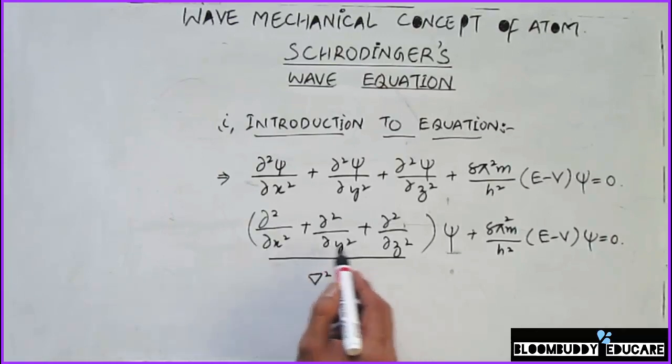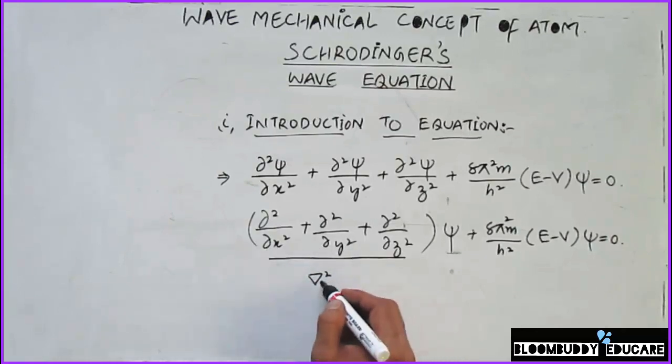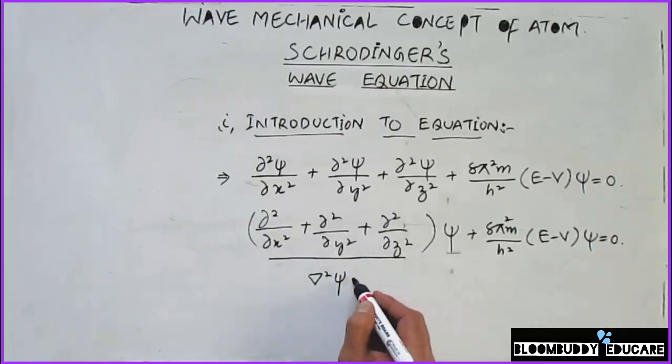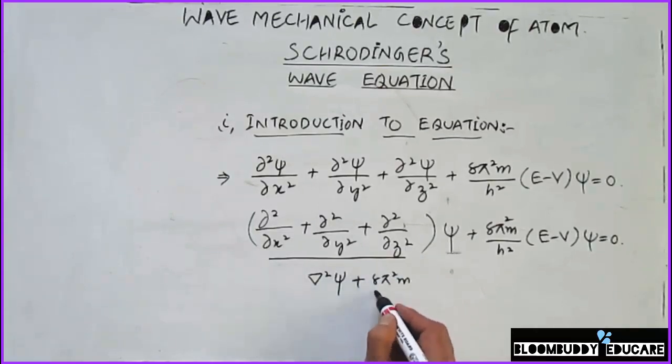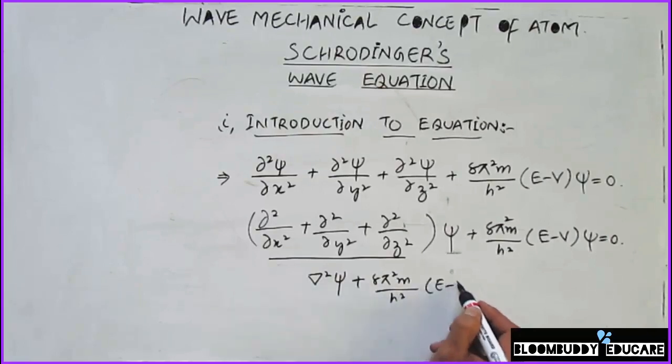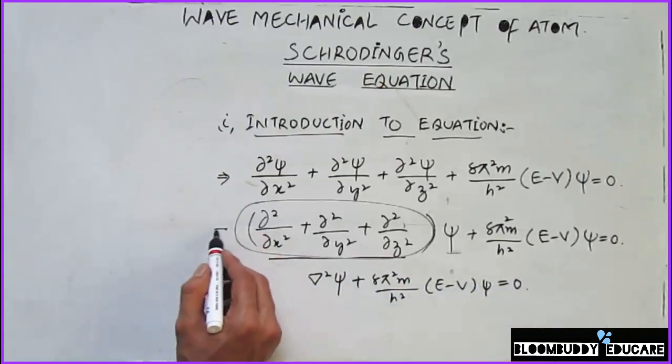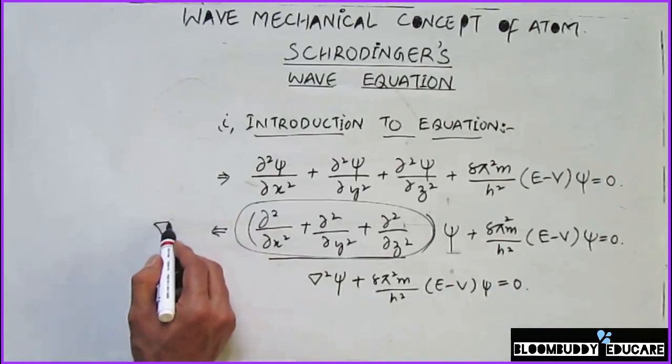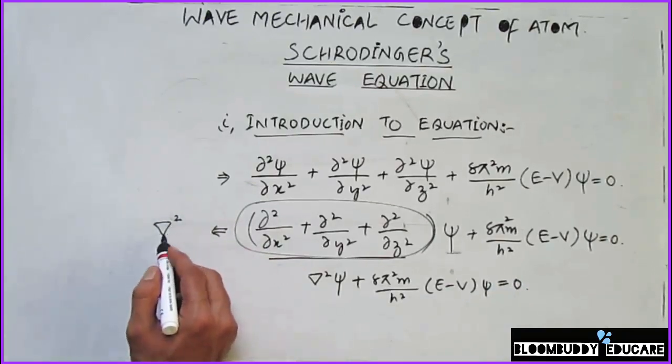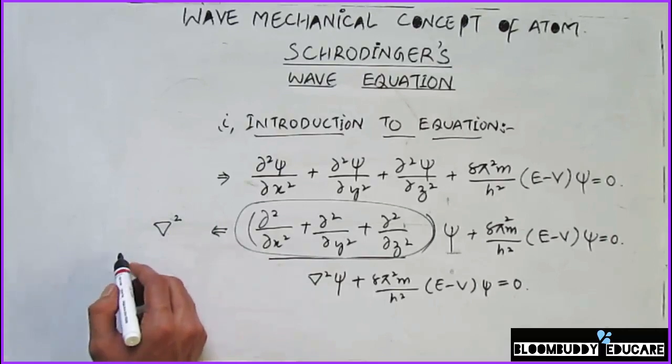Then del square psi, and the rest of the equation, divided by h square, E minus V psi, becomes equal to 0 again. This region is always equal to del square, and this del square is called the Laplacian mathematical operator.